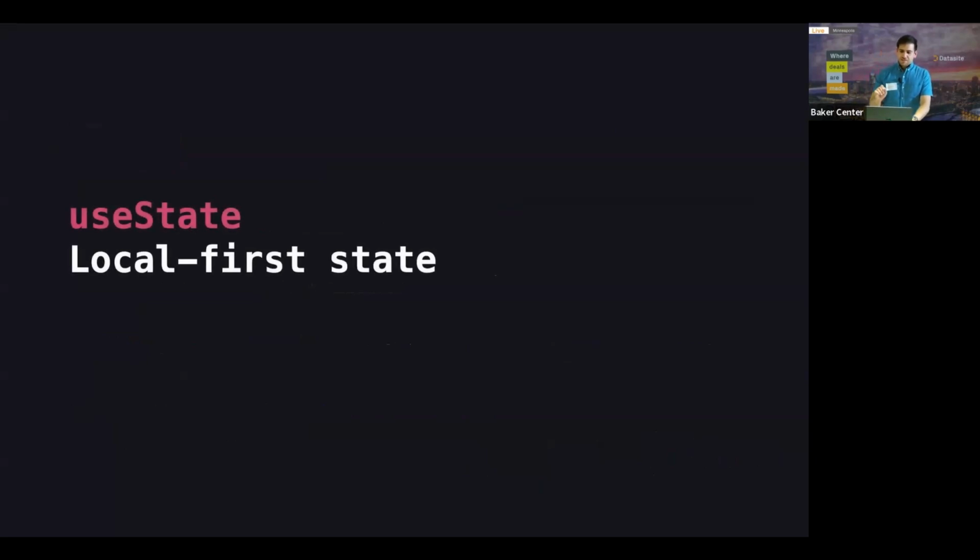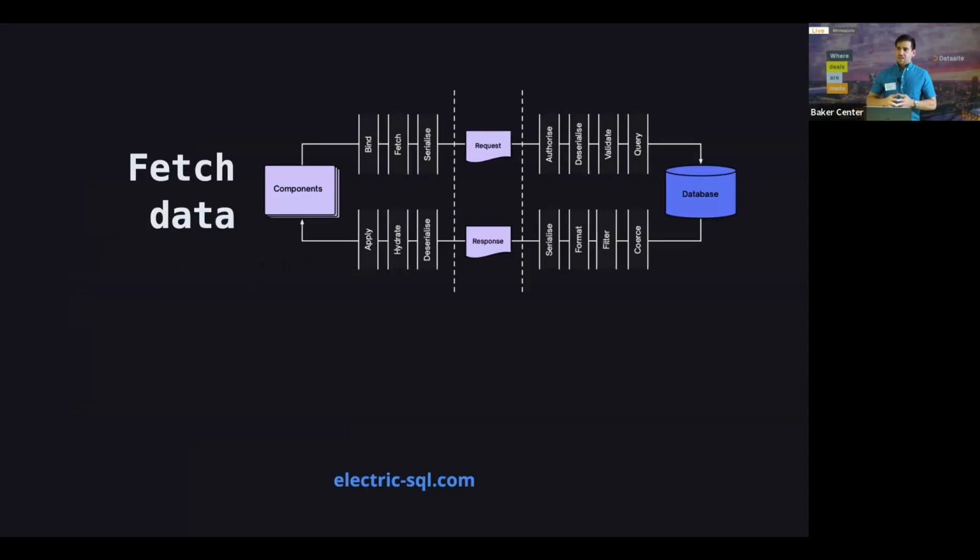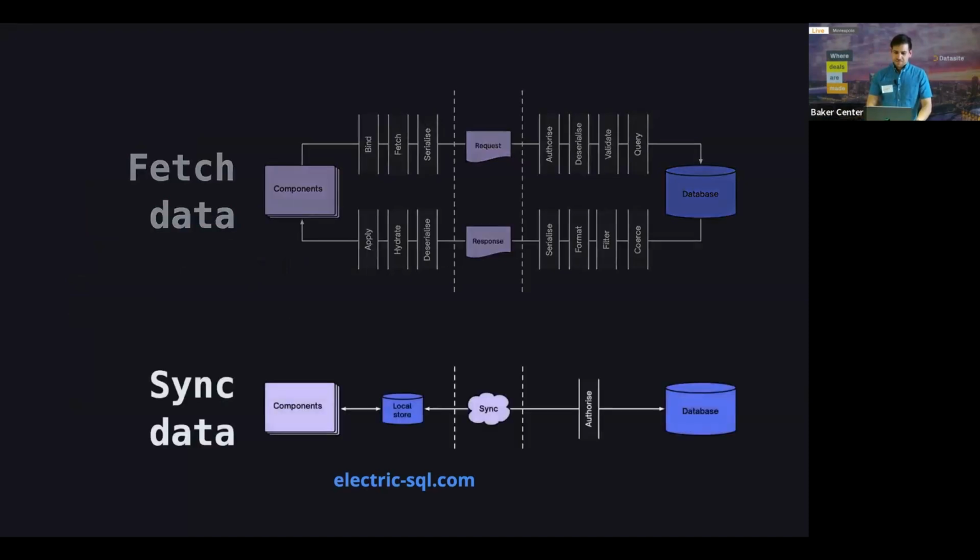Another topic, and this is the final topic that I want to talk about with regards to state, is that really there's just so much beyond useState and useEffect and all of the other things that I've talked about. So this is what's coming on the horizon, local-first state. And this is one of the things I'm very excited about. You could also consider them sync engines. But the idea is that right now, the way that we fetch data is very manual. We're making a request, we're waiting for a response. This is hitting the database. It is very, very manual.